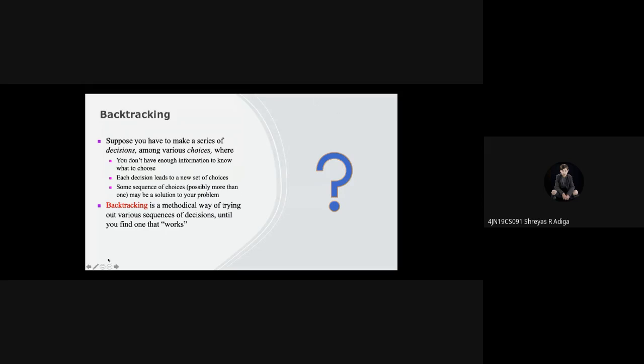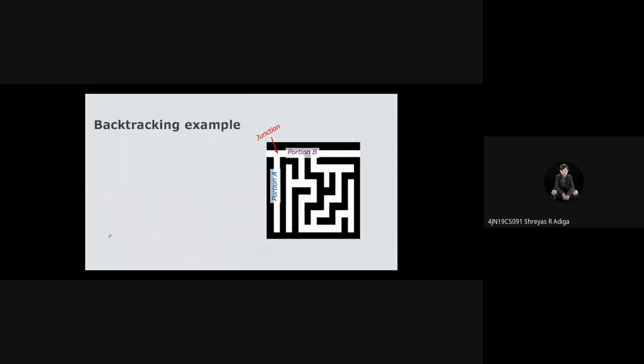What kind of problems can we address? This is a maze. You know what a maze is. We have to enter at one part, and we have to come out of the maze, going through so many paths. So we are entering the maze here.